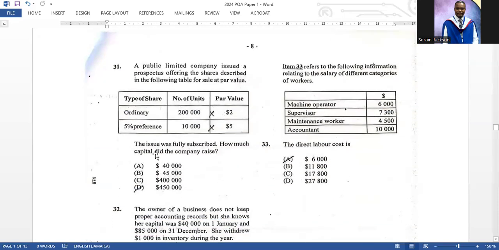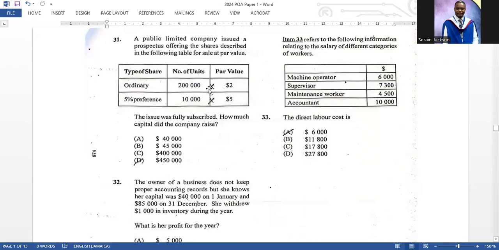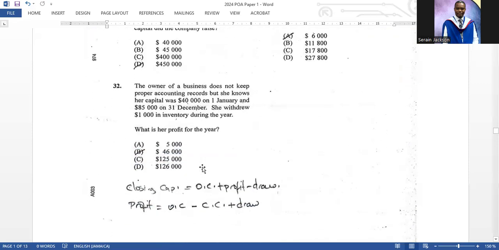Moving on. 31. A public limited company issued a prospectus offering the shares described in the following table for sale at par value. Par value simply means original value, right? Yeah, so the issue was fully subscribed, which means that everybody bought out everything, right? How much capital did the company raise? So as I put these X's there, it's 2 multiplied by 200, which is 400,000, 5 multiplied by 10,000, which is 50,000, so it's 450,000. D is the correct answer.